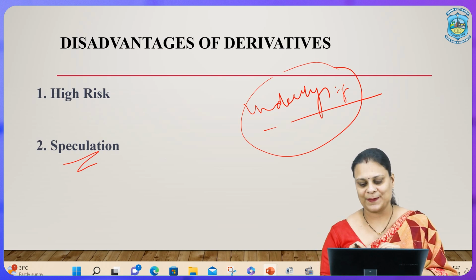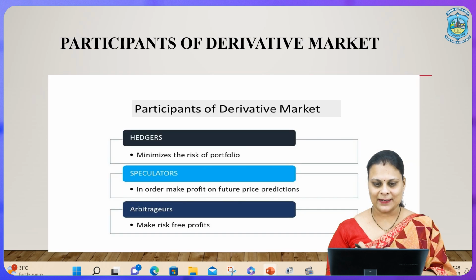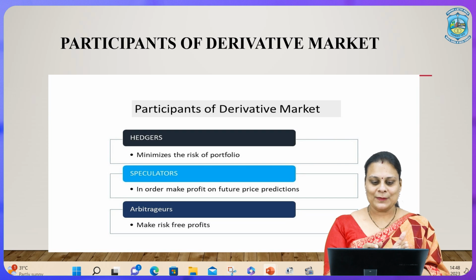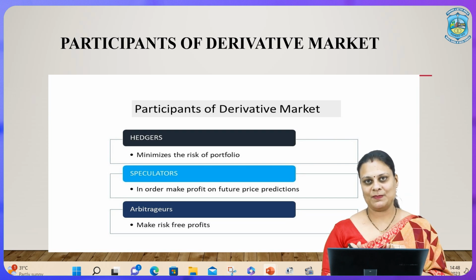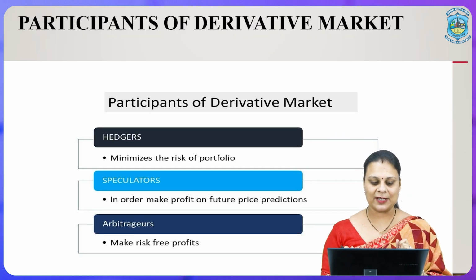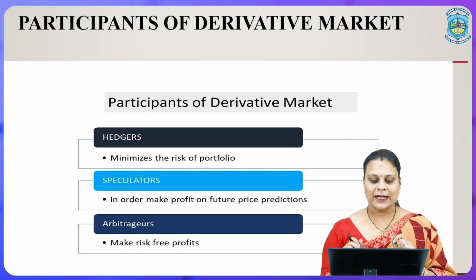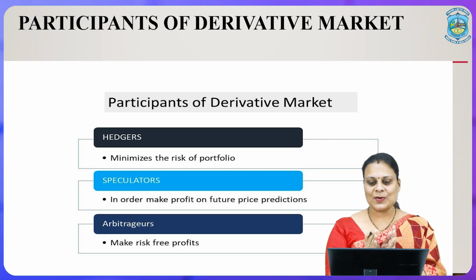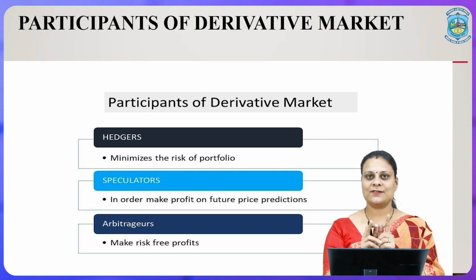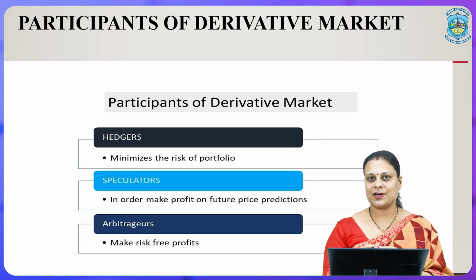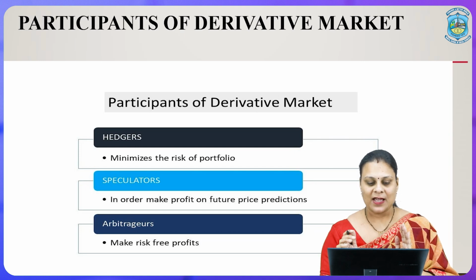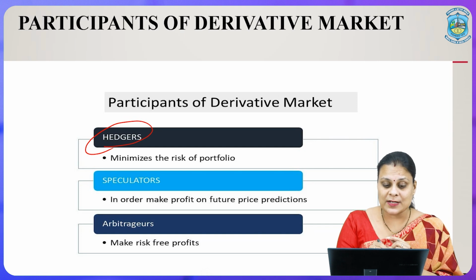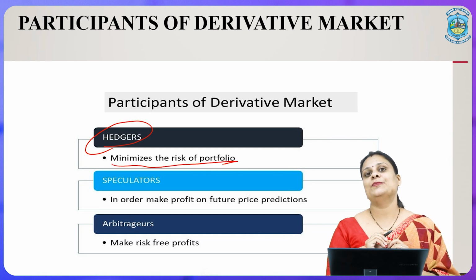Moving on to the next topic, participants in derivative market. As I said, there are broadly three major participants: hedger, speculator and arbitrageurs. Now, talking about hedgers. Here students, remember, when we talk about the participants in derivative market, we are actually talking about their mindset. And a hedger will always focus towards minimizing the risk in the portfolio.